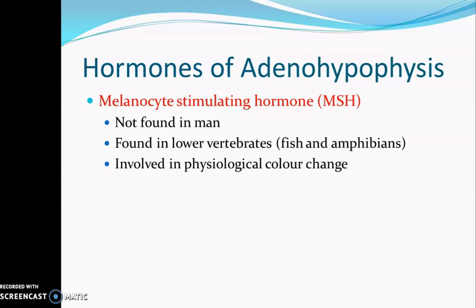So this is about the adenohypophyseal hormones. We have talked about growth hormone, then thyroid stimulating hormone or TSH, then adrenocorticotropic hormone or ACTH, then gonadotropins, which include three hormones: FSH or the follicle stimulating hormone, then luteinizing hormone or LH, with the corresponding hormone in the male called ICSH or the interstitial cell stimulating hormone, and the third gonadotropin is prolactin or luteotropic hormone. The last adenohypophyseal hormone is melanocyte stimulating hormone or MSH.